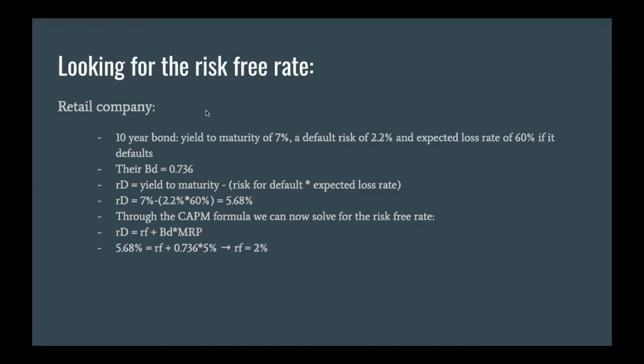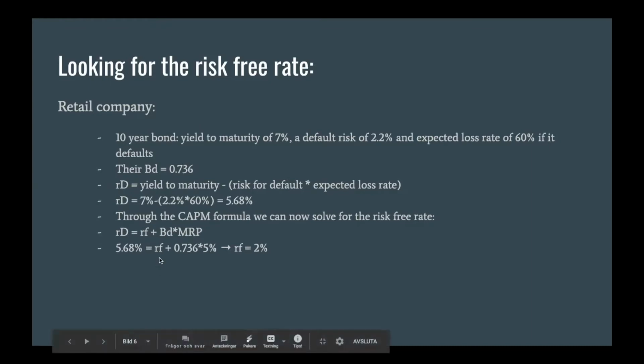The only thing I've done here is to state the equation and plug in the numbers. Then, when we have RD, and we know the market risk premium and the debt beta, since it is given for this company, we can easily solve for the risk-free rate for this economy.